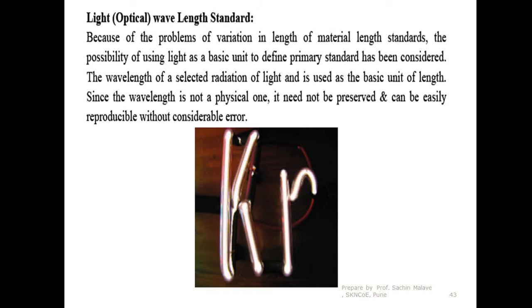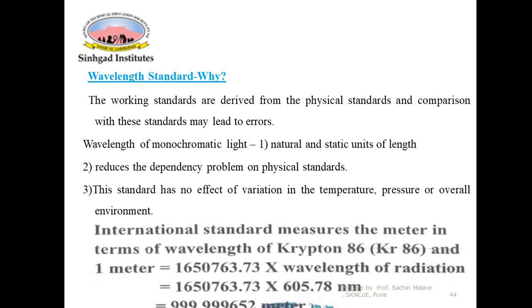The advantages are, whatever disadvantages were discussed in the metal standard, all these are overcome in the wavelength standards. So you can compare that. You can see that wavelength of the monochromatic light is generally used.